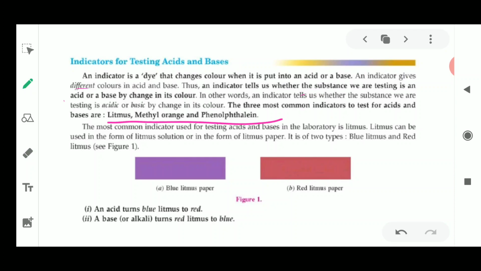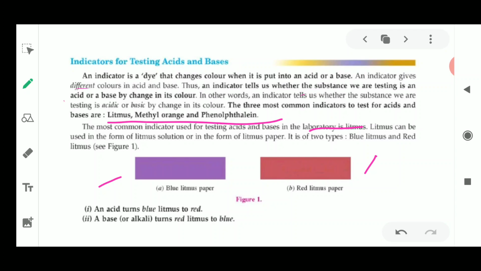So these are the three indicators, in which litmus is the natural indicator, whereas methyl orange and phenolphthalein are the synthetic or artificial indicators, which are prepared by human beings. The most common indicator used for testing acids and bases in the laboratory is litmus. I think you have all seen in class 9th, we did the experiment using litmus paper. That litmus is going to tell you about the various changes going on, which decide whether the given substance is an acid or a base.